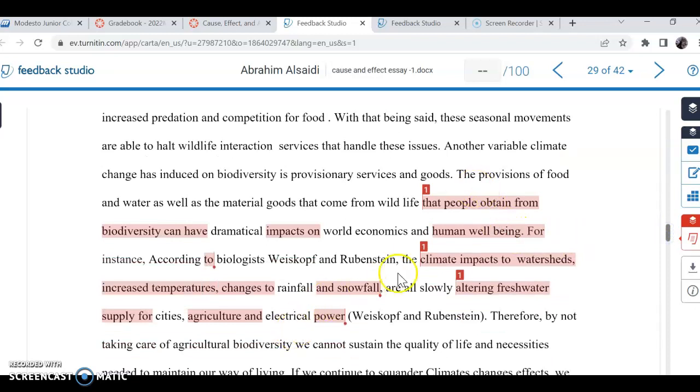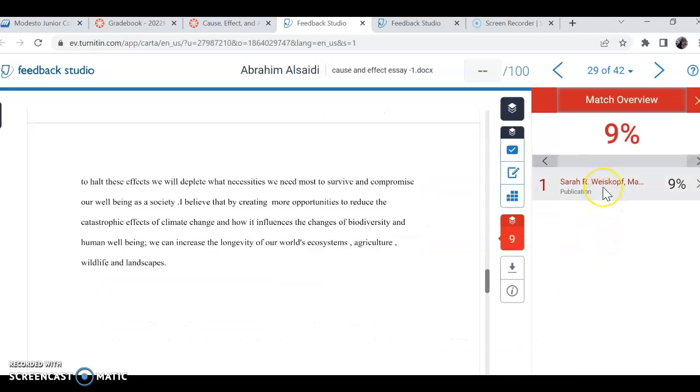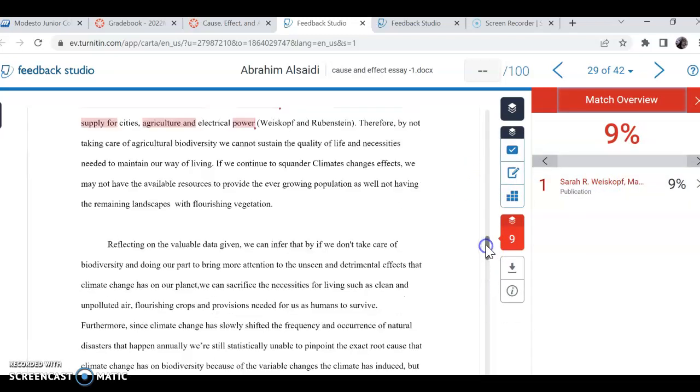This here is also a problem. You need to restructure these sentences to avoid this kind of problem. And you can go over here if you want to see what the match is. It's your source. So you need to fix all of that. And let me know if I can help.